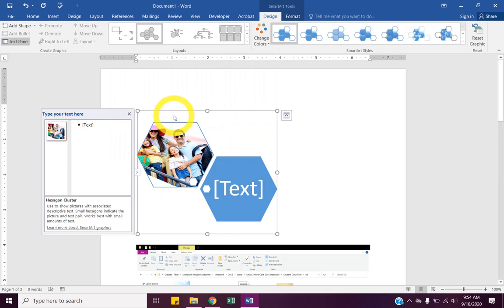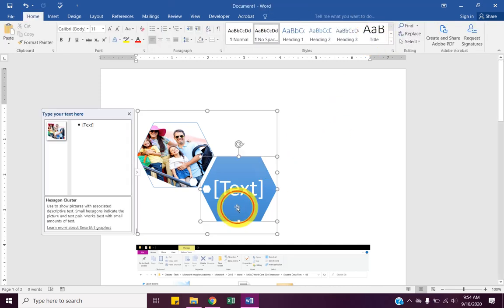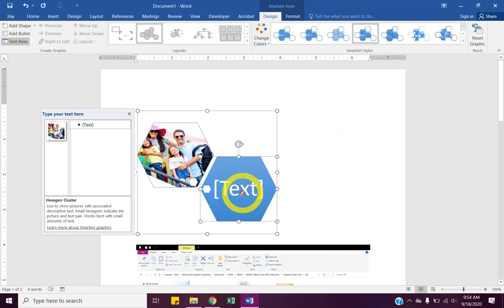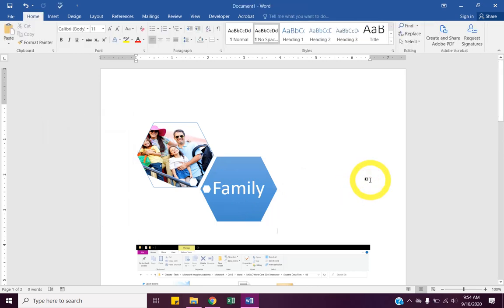I don't know. So that's what changing the picture layout will do. I'm just going to leave it. I'll type family in here. Perfect. Good enough.